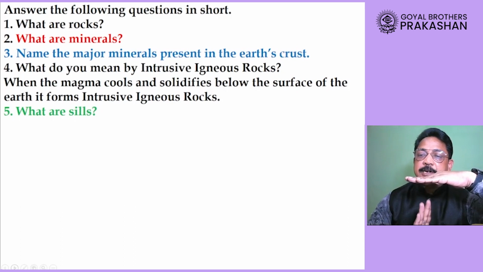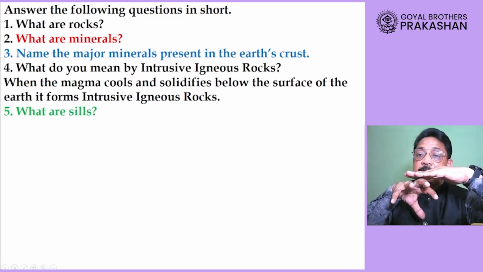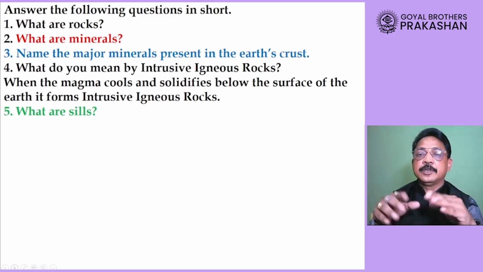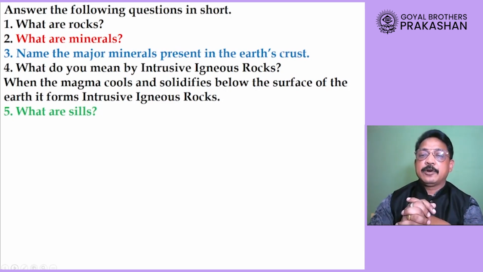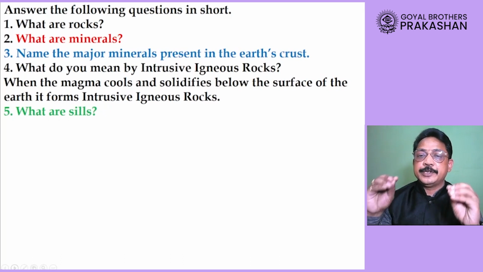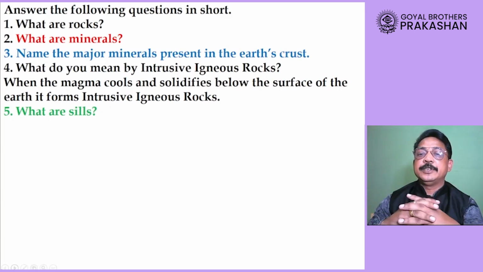When magma starts rising up and before it comes out, it begins to solidify under the surface of earth, then those rocks are called as intrusive igneous rocks. Example of this intrusive igneous rock, the very famous one is granite.